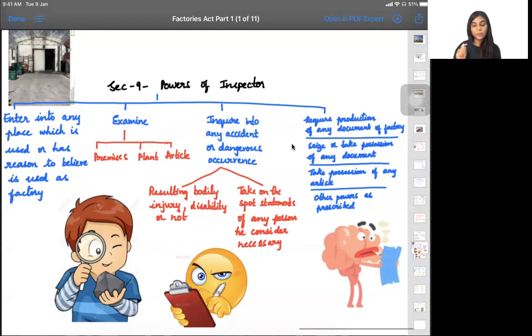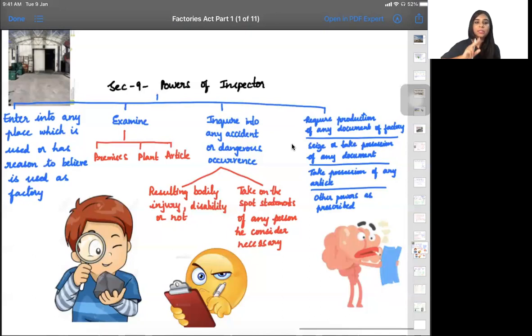In the next picture, you can see he is checking some documents. He can ask anybody in the factory to give him any documents. If he wants to take those documents home, I mean, if he wants to seize them, he can seize them. He can take possession of articles also, if he wants. Or any other powers as prescribed. So these are the powers of the inspector.